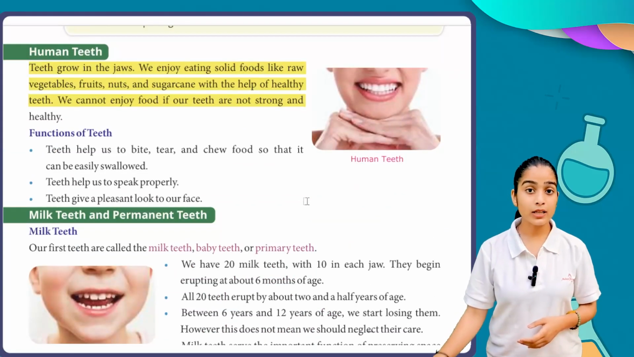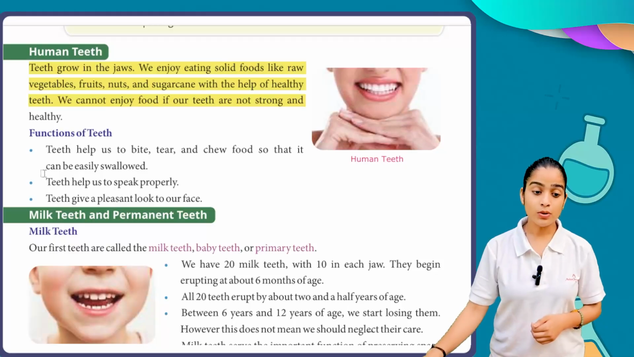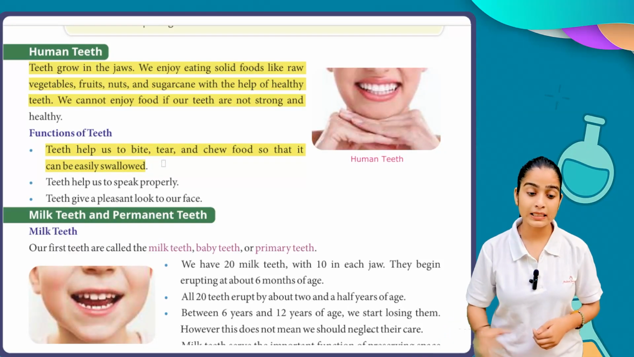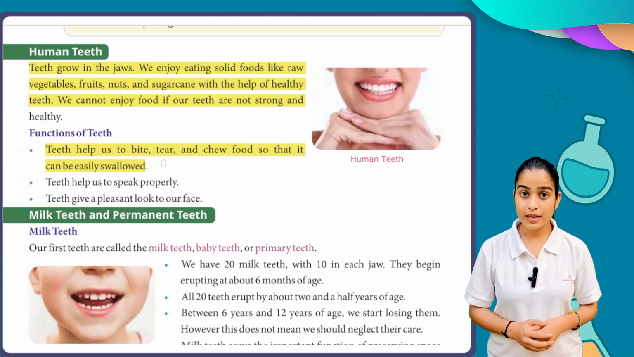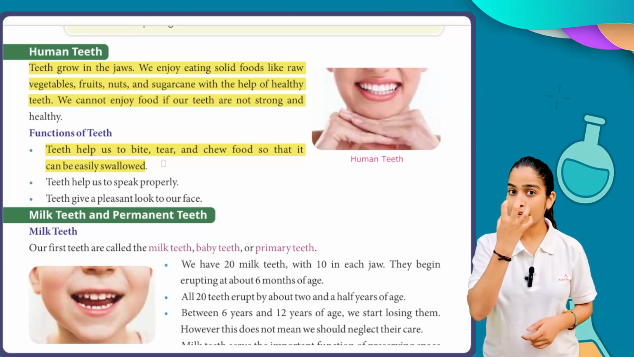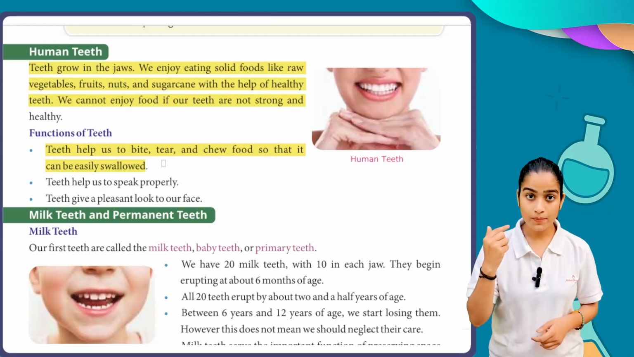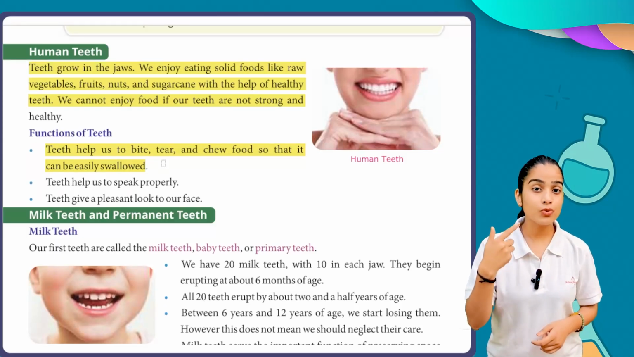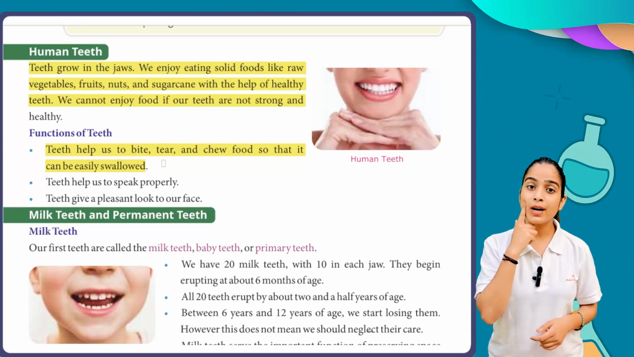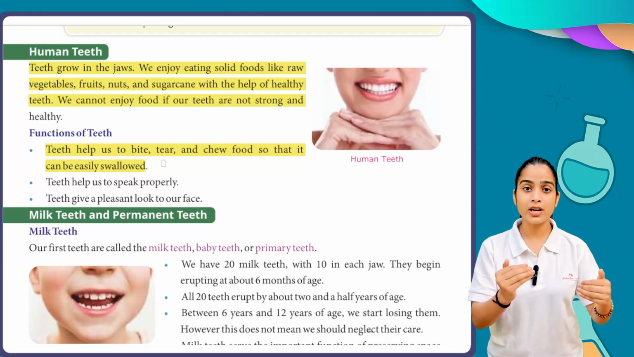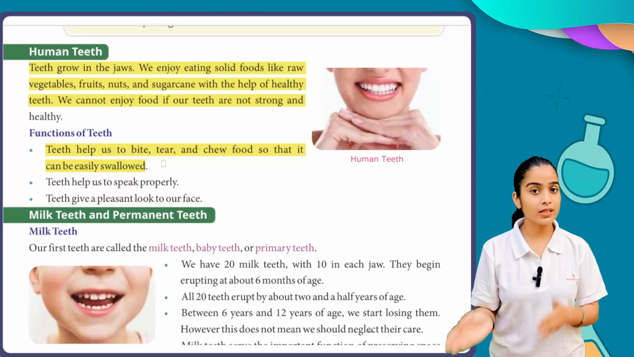Next, what are the functions of the teeth? Teeth help us to bite, tear and chew food so that it can be easily swallowed. For example, if I want to eat an apple, I cannot take the whole apple inside my mouth. First I take a bite, then I tear it, and after tearing it I chew it, yum yum, with the help of my backside teeth. Further it is transferred into the food pipe and then into my stomach.